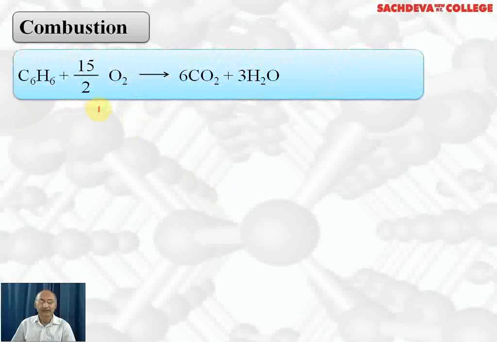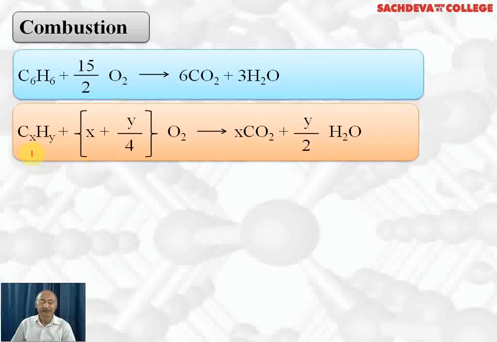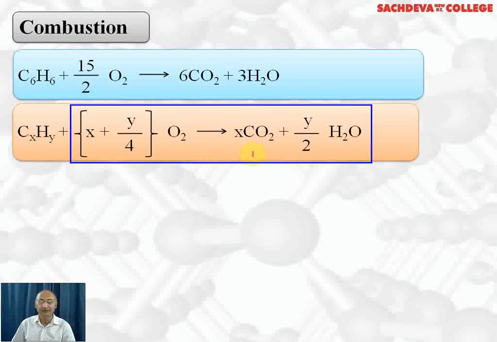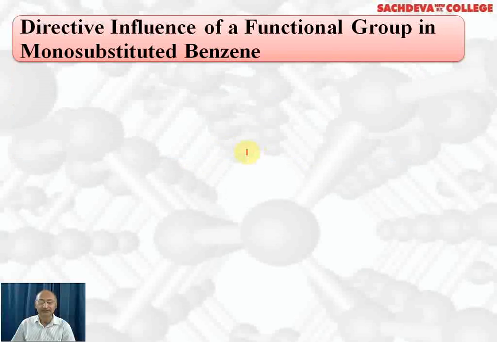Next, we are taking the combustion reaction. Benzene undergoes combustion in excess of oxygen to form carbon dioxide and water. Benzene burns with a sooty or smoky flame because it contains a large percentage of carbon. In the general equation, CxHy reacts with (x + y/4) O2 to give xCO2 plus y/2 H2O. This general equation will help you in balancing equations where complete combustion takes place.